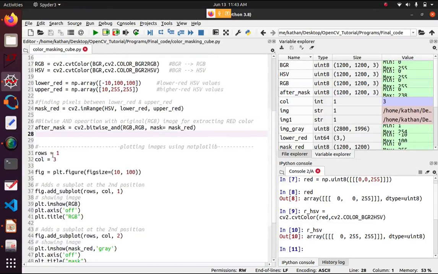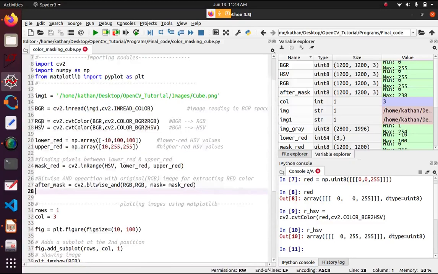And then what we have done, we do this masking operation for extracting the HSV image and then convert it, and multiply it with bitwise AND operation with the original image.